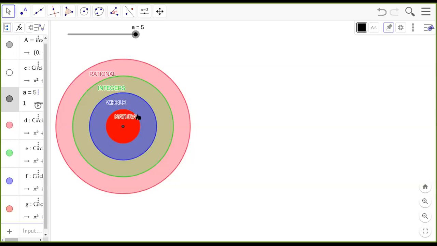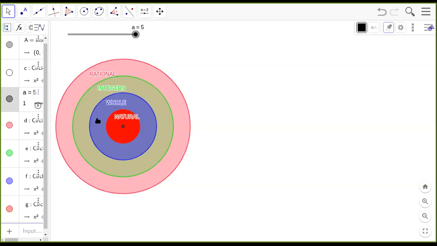That's why I have shown it as two concentric circles. But all the members of the whole numbers are not natural numbers, because 0 is the one who is sitting outside this red circle. So all whole numbers cannot be called natural numbers, but all natural numbers can definitely become whole numbers. This is the meaning of these two concentric circles.